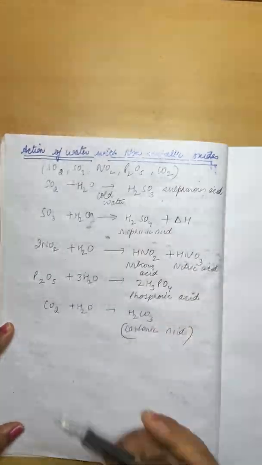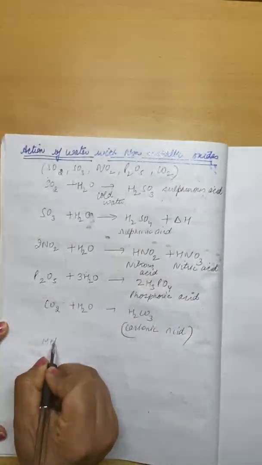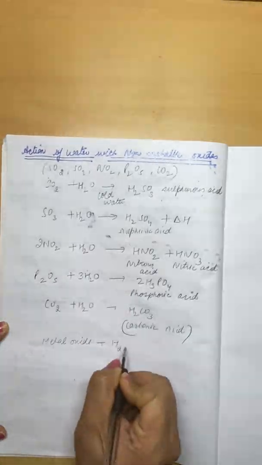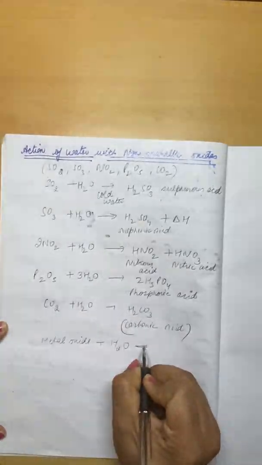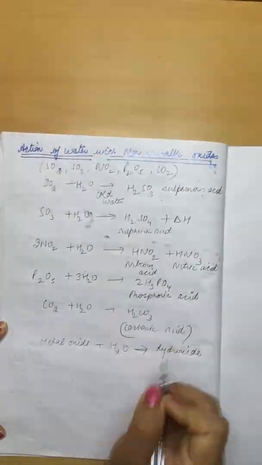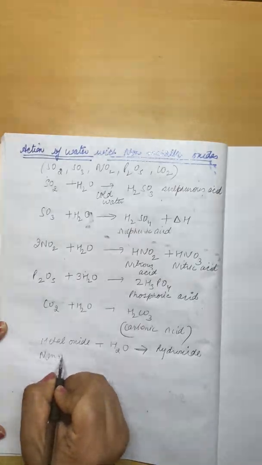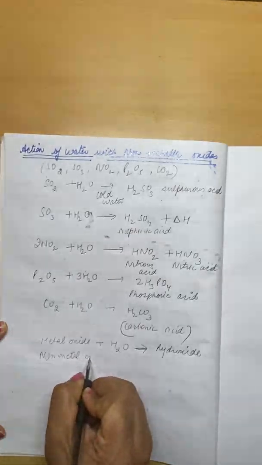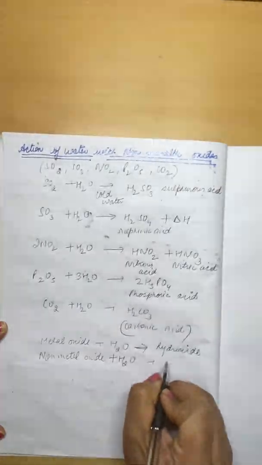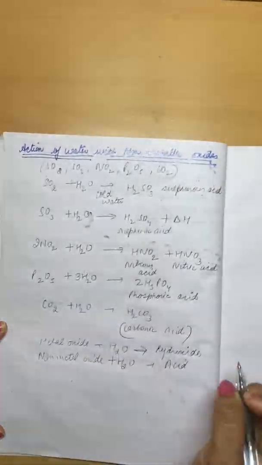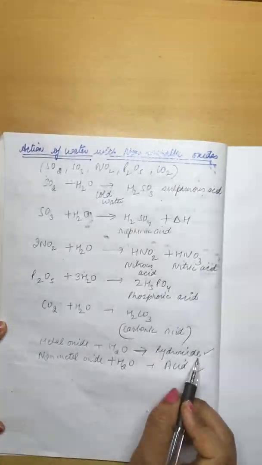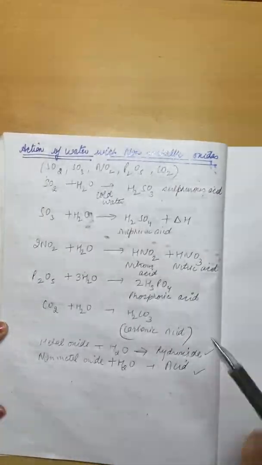Right? So metal oxides react with water to form hydroxides, and non-metal oxides react with water to form acids. Both types of reactants give different products.